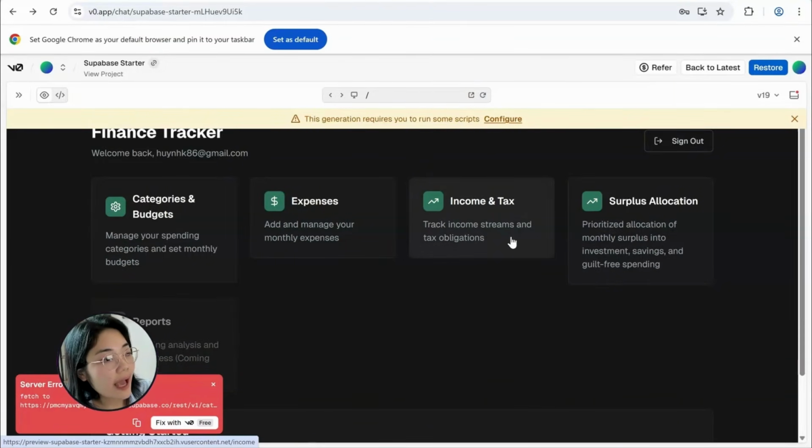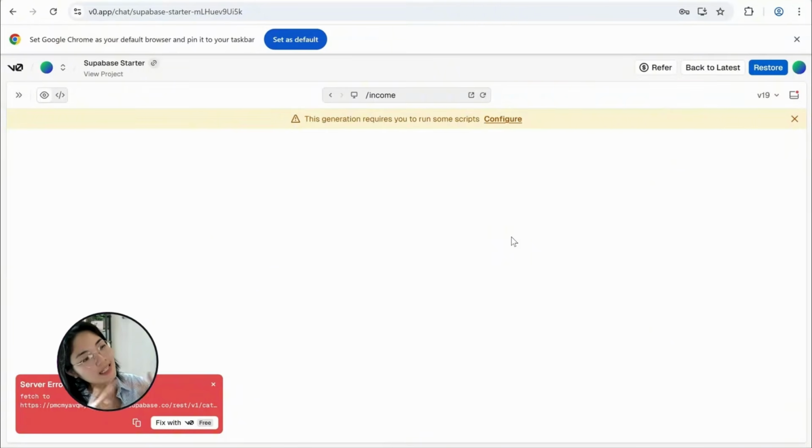And then we have the income and tax. Sorry, this actually has to be the beginning, right?